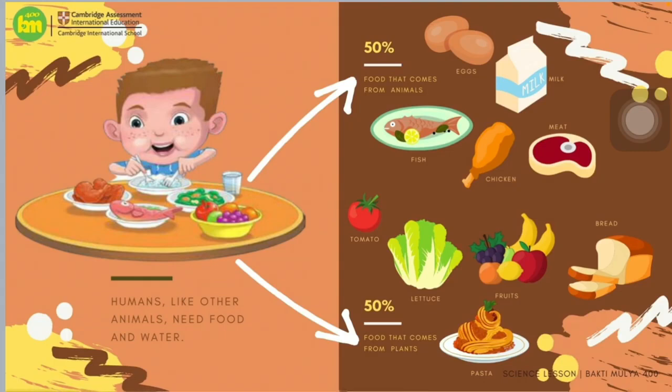Humans, like other animals, need food and water, and there are two kinds of source of it. First, the food that comes from animals, and the second one, food that comes from the plants. The examples of food that comes from animals are fish, chicken, meat, milk, and egg, while the food that comes from the plants are tomato, lettuce, fruits, bread, and pasta.